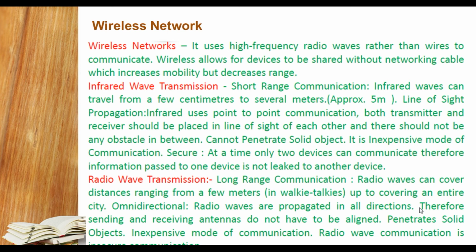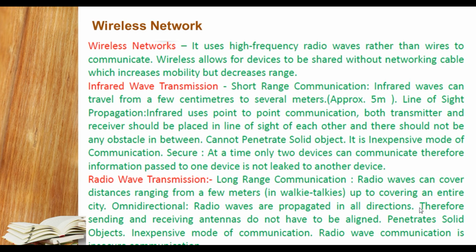Radio wave transmission, student, is long range communication. Radio waves can cover distances ranging from a few meters, such as a walkie talkie, up to covering the entire city. Radio waves propagate in all directions; propagate means spread the signal in multiple directions. Therefore, the sending and receiving antennas do not have to be aligned.